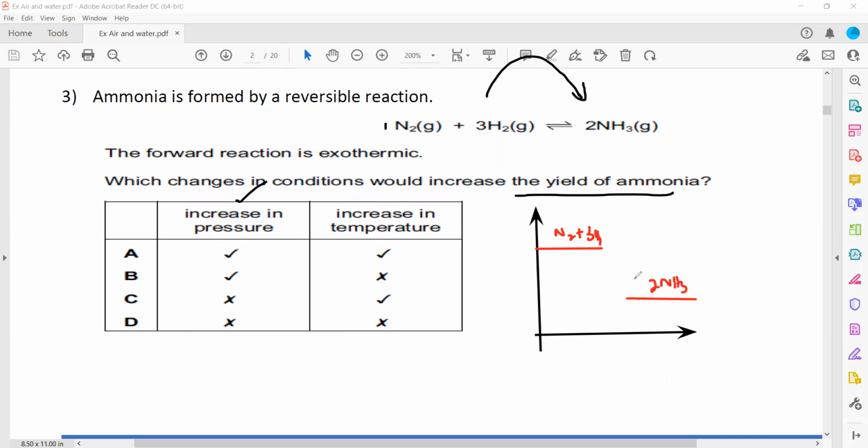If we increase the temperature, what will happen? The equilibrium will shift to the left-hand side, or backward. Increasing the temperature shifts the equilibrium toward the left-hand side, so the yield will not increase; the yield will decrease. So we should increase the pressure, but we should not increase the temperature. B is the right answer. Increasing the pressure shifts the equilibrium toward the right-hand side, but increasing the temperature shifts it towards the left-hand side. So pressure should be increased, but not the temperature.